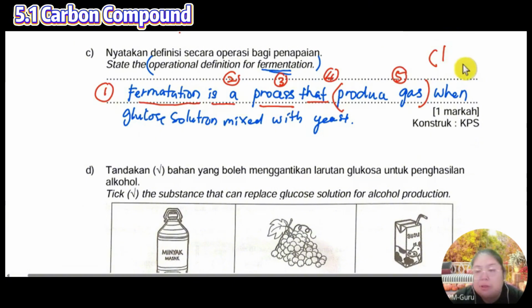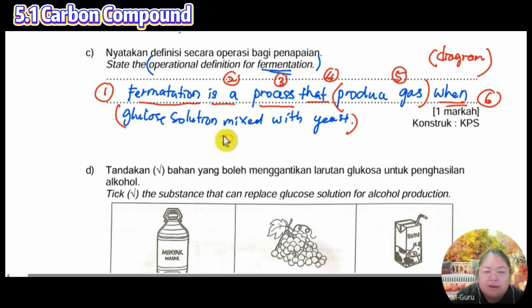No table, that means refer to your diagram. When 6, glucose makes yeast. This one is 7. This one is a question. The question says what mix to what. So this one is a 7-step. How to write the operational definition.